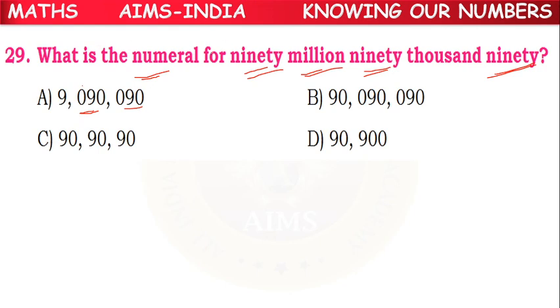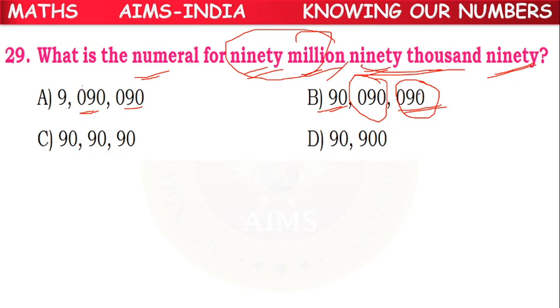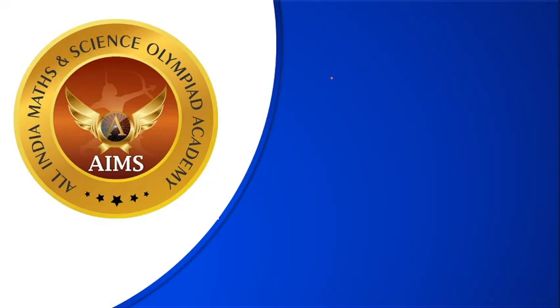They are telling 90 millions. So here 90 in the ones period, 90 in the thousands period, that's why they are telling 90,000, and 90 in the millions period, 90 million. So B option is the correct answer.